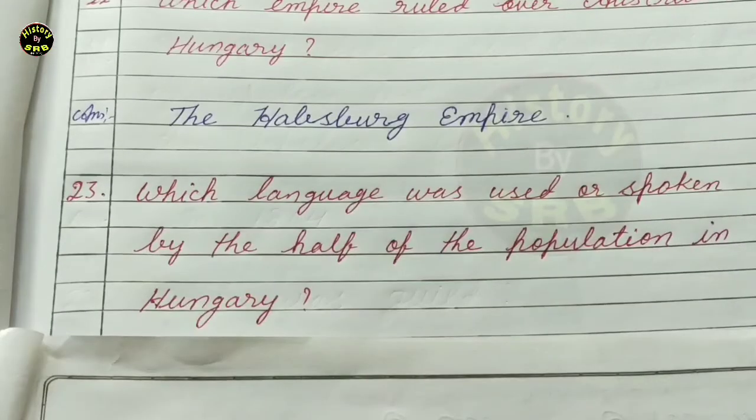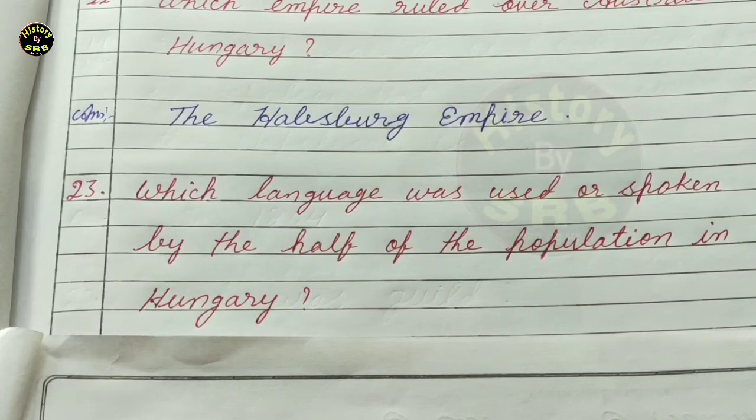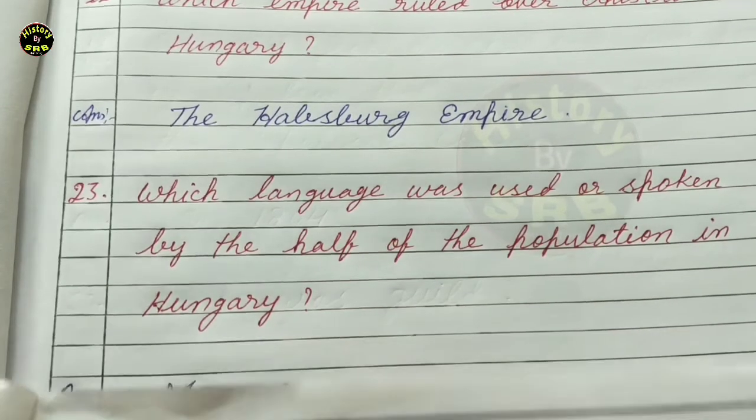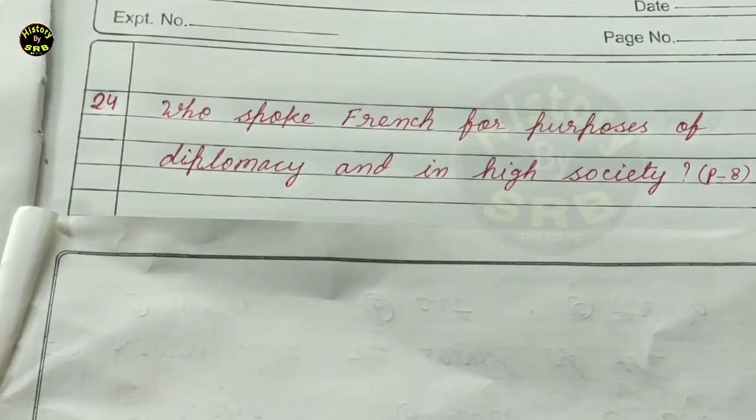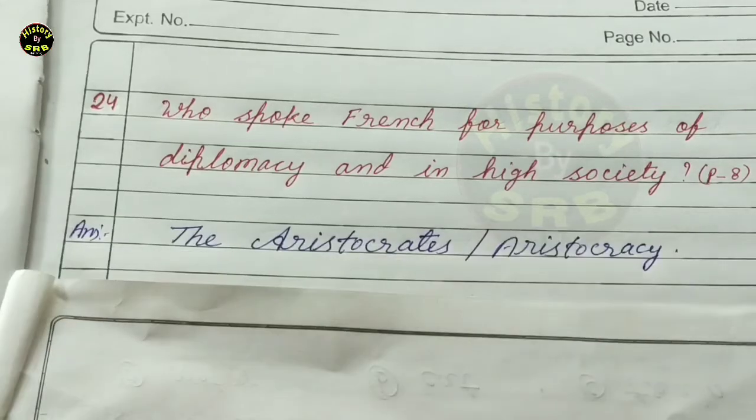Next question, question number 23. Which language was used and spoken by the half of the population in Hungary? And now, correct answer is Magyar language. Next question, question number 24 is that who spoke French for purposes of diplomacy and in high society? You can see the question in page number 8. And now the correct answer is the aristocrats or aristocracy.